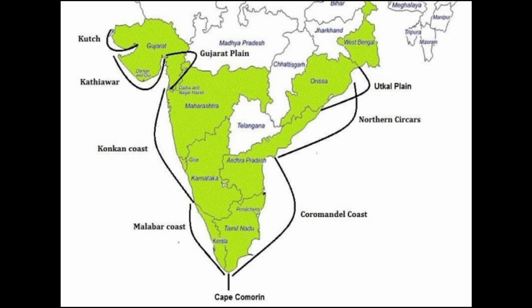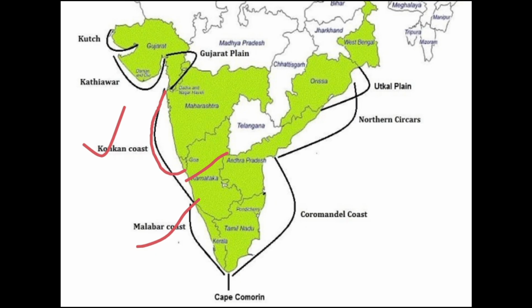First of all, I'll point out the important things here. The region covering Maharashtra to Goa we call the Konkan coast, and at Karnataka we call it the Kannada coast, and at Kerala we call it the Malabar coast.